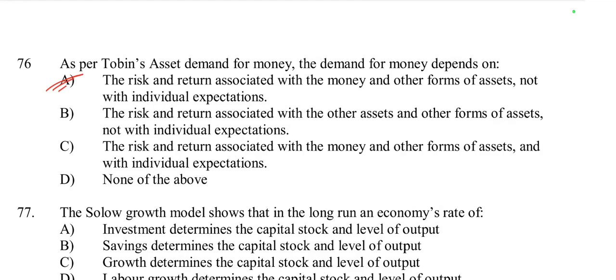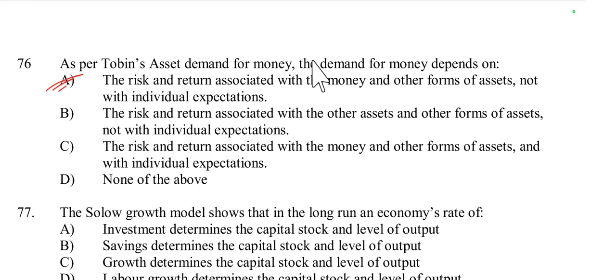So what is Tobin's asset demand for money? Tobin's theory points out that the demand for money is influenced by the risks and returns associated with both money and other assets, as well as individuals' expectations about these factors.